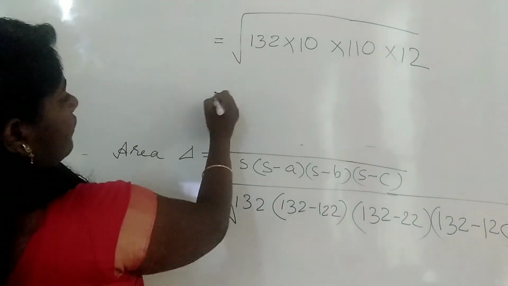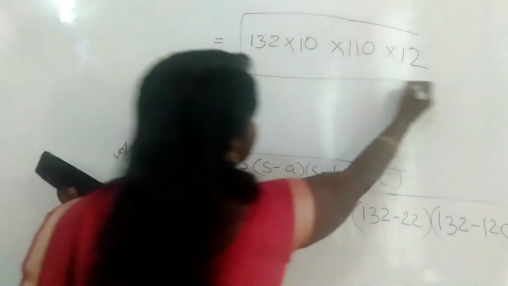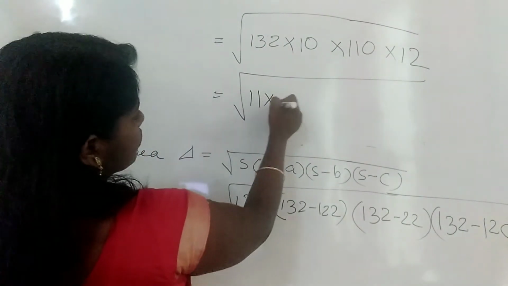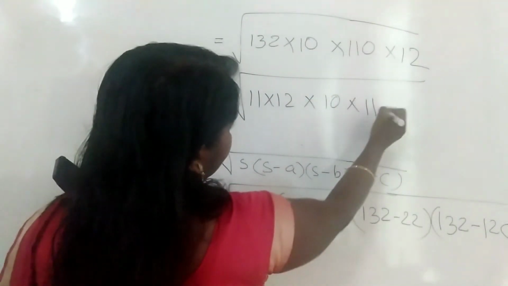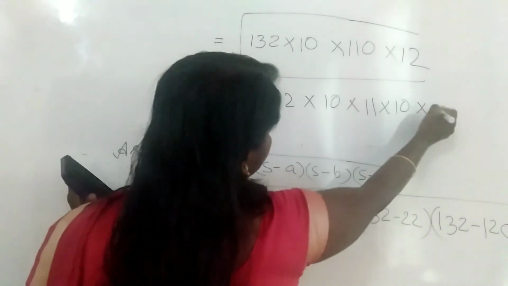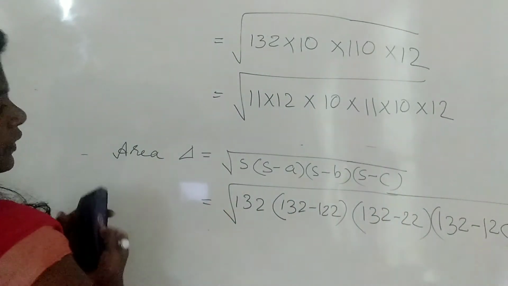We can factorize 132 as 11 into 12, into 10, into 110 as 11 into 10, into 12.